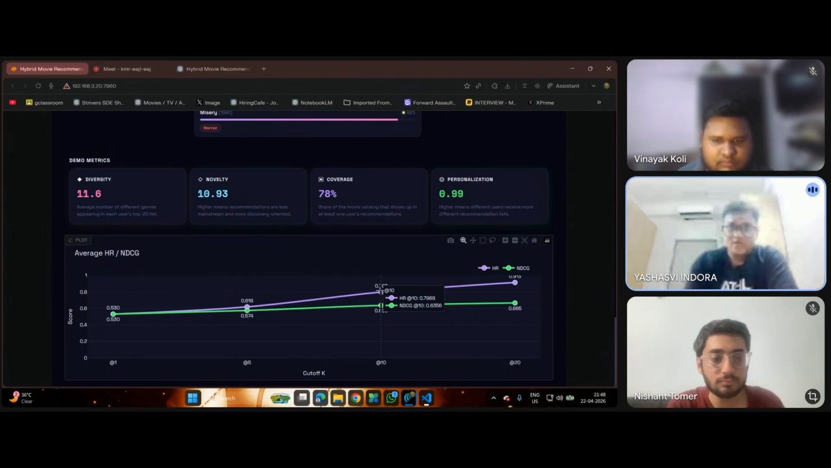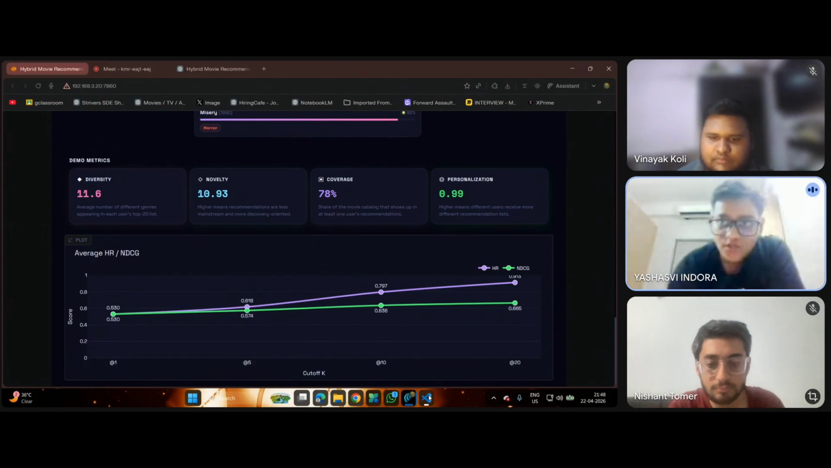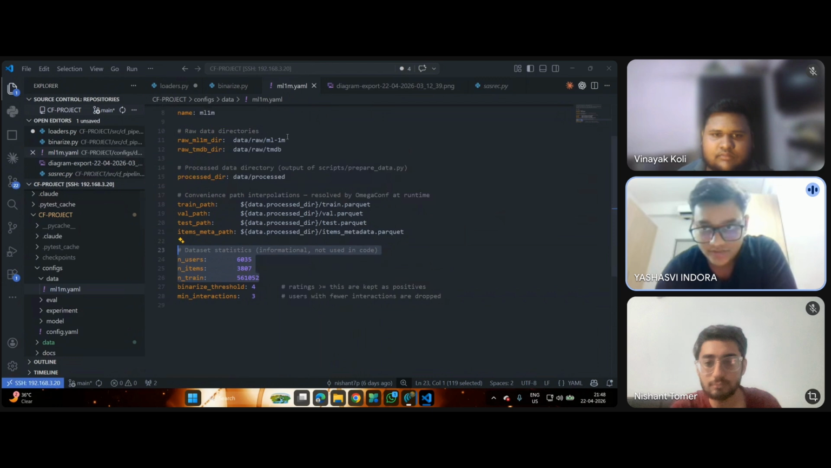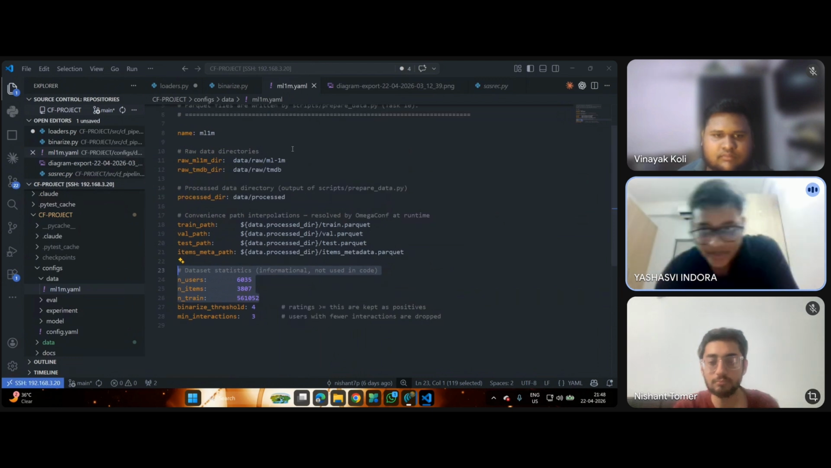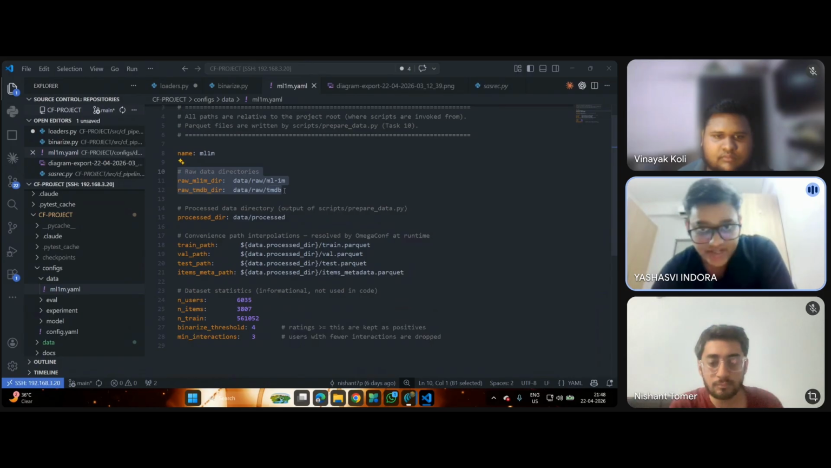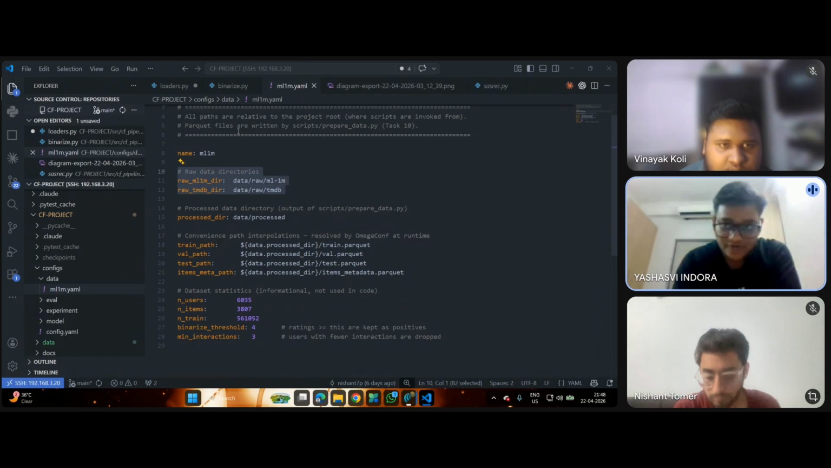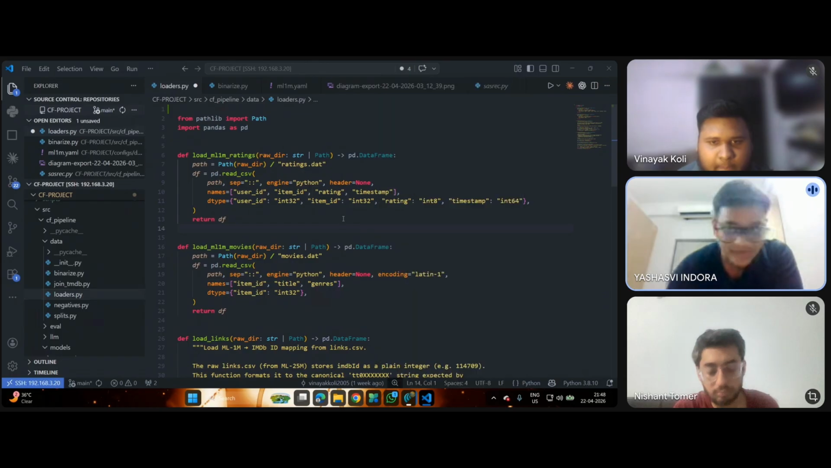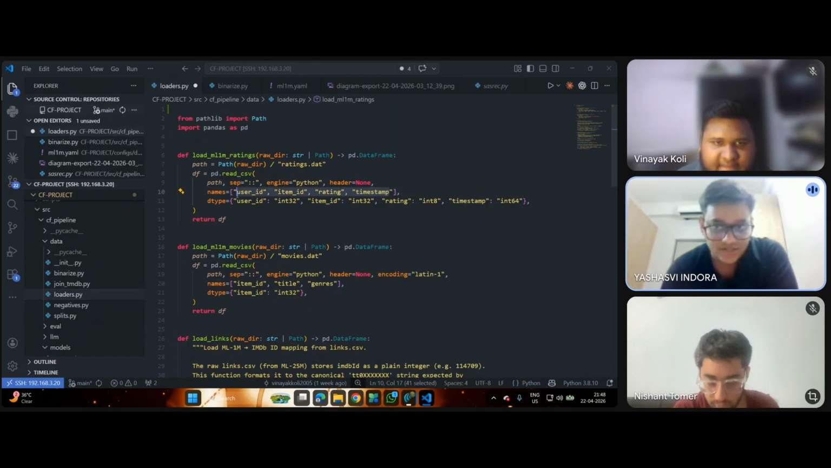Now I'll walk through exactly how data flows through the first half of the pipeline. The first is data loading and binarization. We load ratings, movies, and users from the data. Each rating record has a user ID, a movie ID, a 1 to 5 star rating, and a timestamp. Since we are treating this as implicit feedback, we apply binarization.